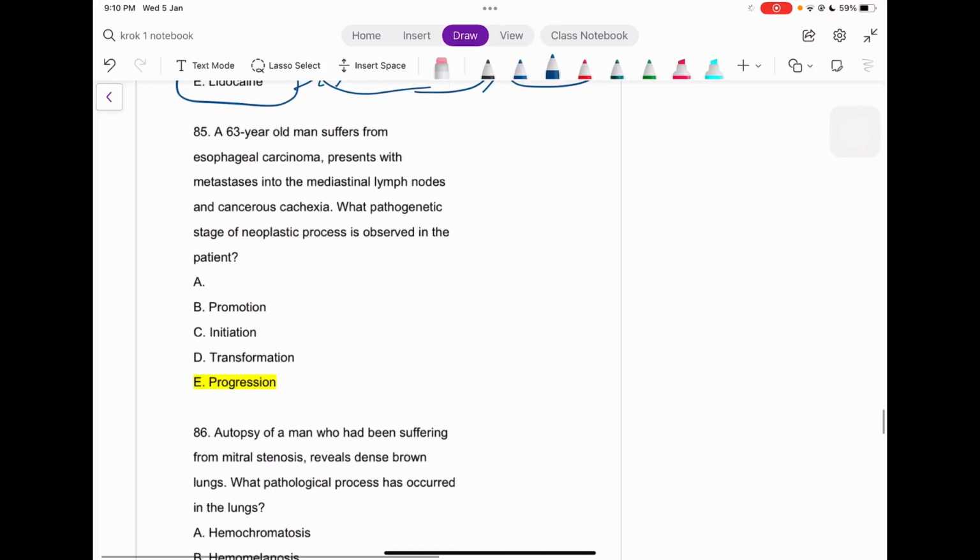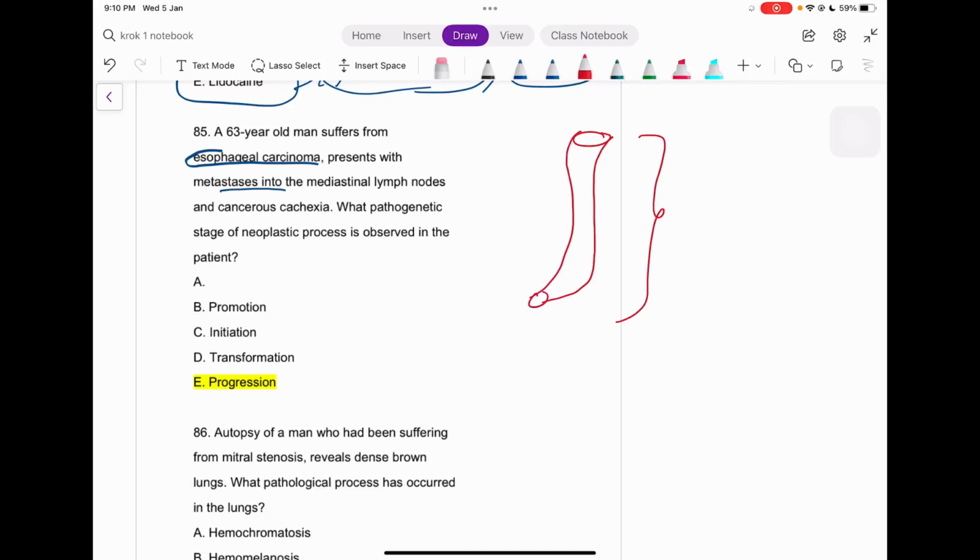Right? A 63-year-old man with an esophageal carcinoma and metastasis present. Okay, so somebody is having, let me just draw a little bit of esophagus out here. And guys, just a general question: what is the length of the esophagus? You guys know that it is about 25 centimeters, right?